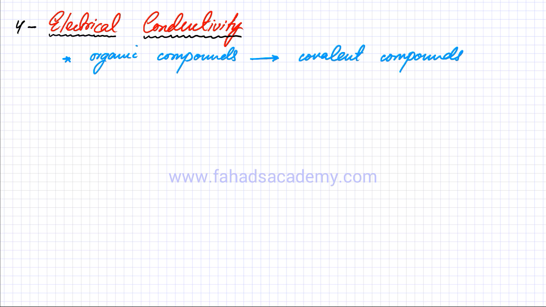And one of the properties of covalent compounds is that they do not conduct electricity.